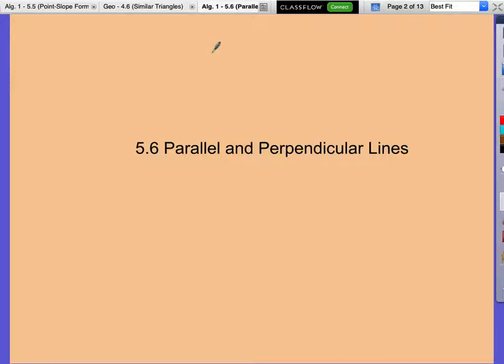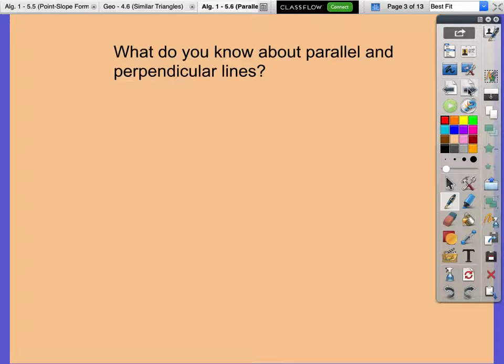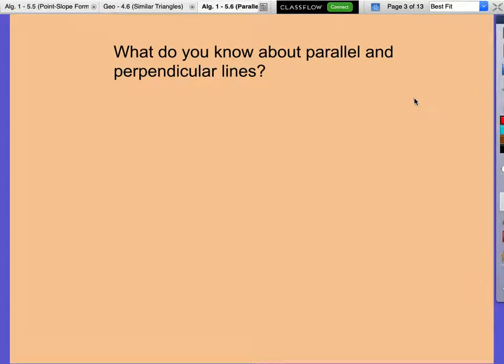Okay, so today we're covering parallel and perpendicular lines. Have you guys heard of these before? Have you heard of them before today? Yes. Parallel is like parallel parking, so it's like that. Parallel lines are straight, and they never touch. Okay, so I heard some good things.